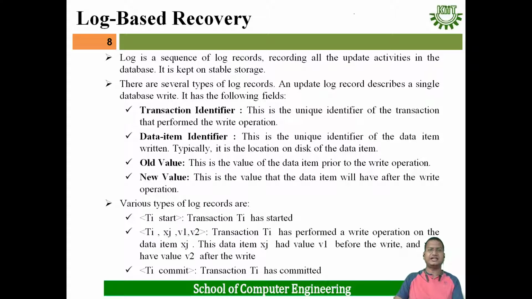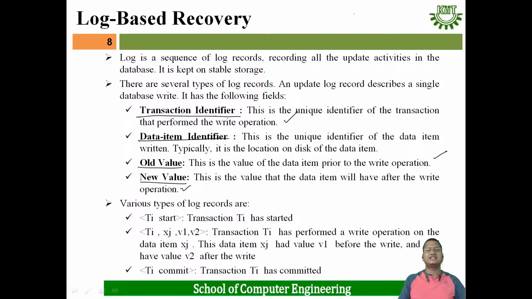First one is the transaction identifier. Every transaction, whatever operation has to be performed by it, will be assigned one unique identifier, a unique number. This is the unique identifier of the transaction that performs the write operation. Then the data item identifier, which is the unique identifier of the data item written. Typically it is the location on disk of the data item. Then the old value, which is the value of the data item prior to the write operation. And the new value, which is the value the data item will have after the write operation.